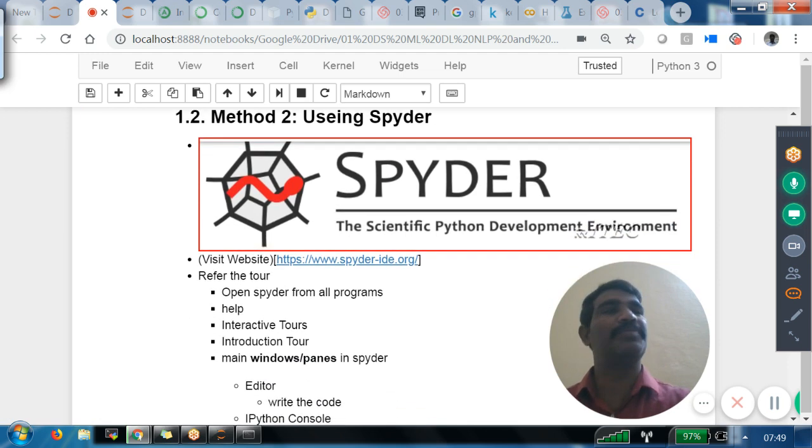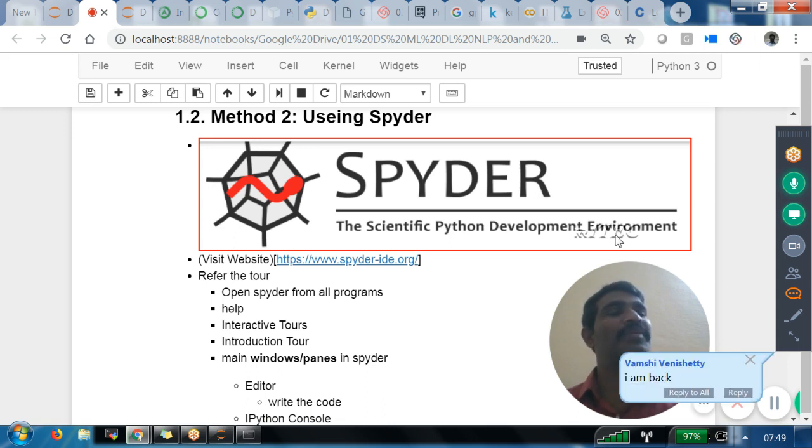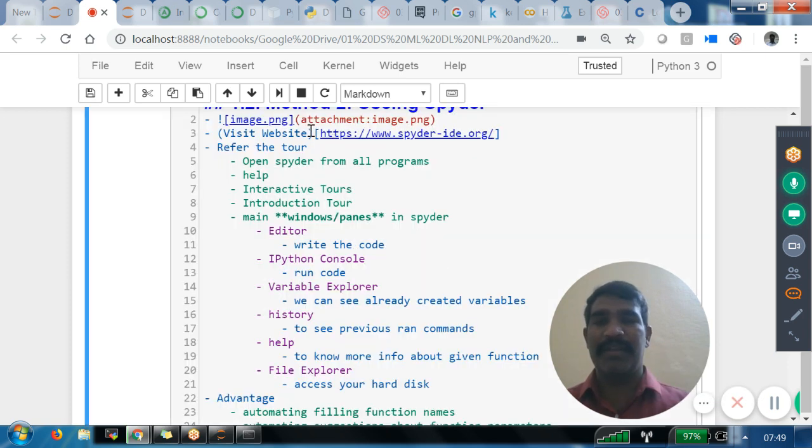What is this? Spyder. Spyder stands for, you can see in the bottom, Scientific Python Development Environment. If you want to visit the official website, you can go and visit here.